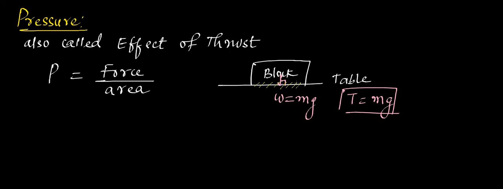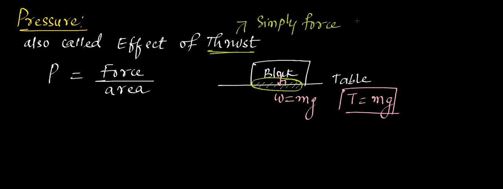Okay. Where there is a point of contact, right? Yes, ma'am. So the force which is acting on this area, you are considering the force and also considering the area where the force is acting. So that becomes the pressure. Thrust is simply a force. But when you take effect of thrust, we consider on which area that force is acting. Whether force is acting on 2 meter square area or 5 meter square area or 10 meter square area, we consider the area also for pressure.